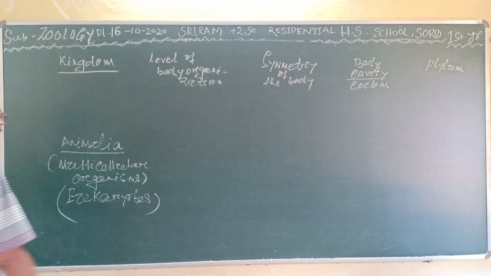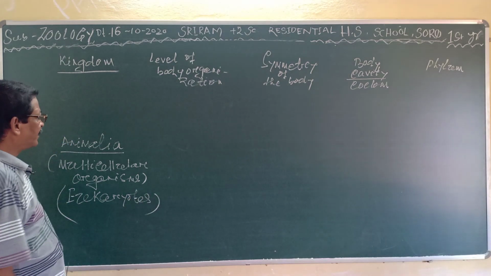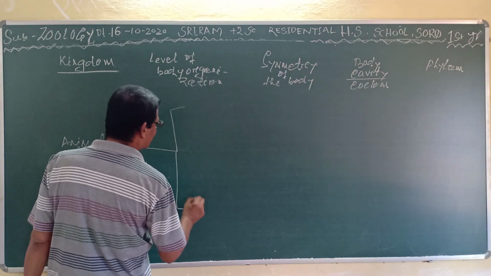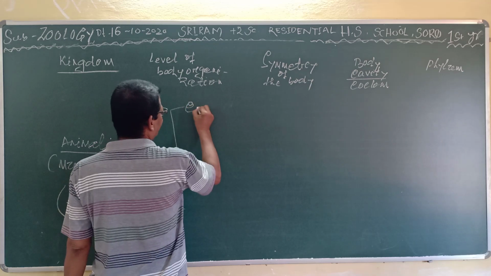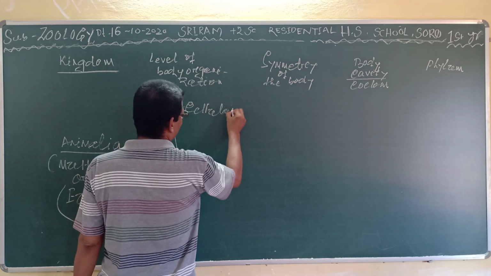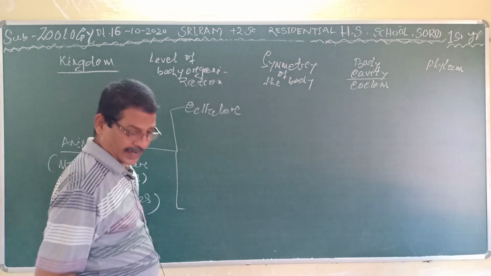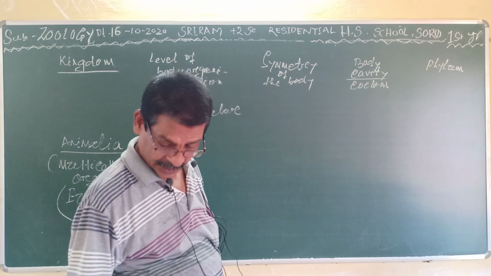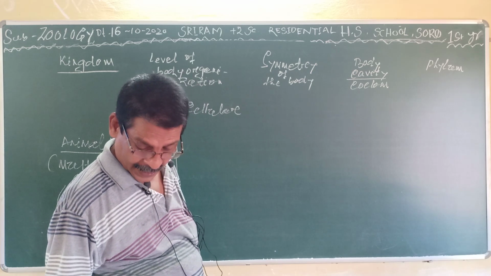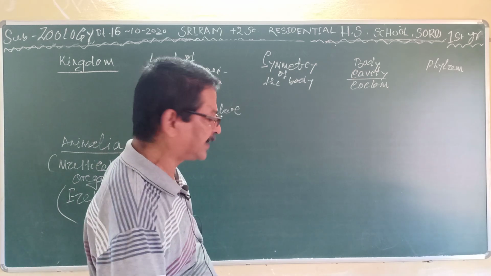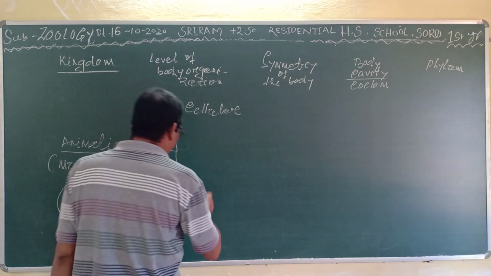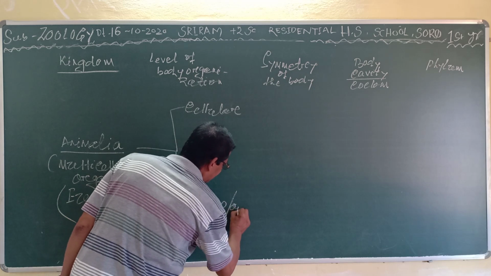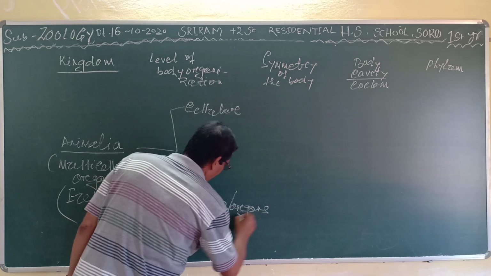Clear? All are eukaryotes. Then this kingdom is divided, by body organization, into the cellular level, and another is the tissue, organ or organ system level.